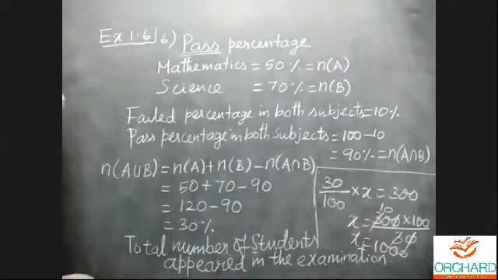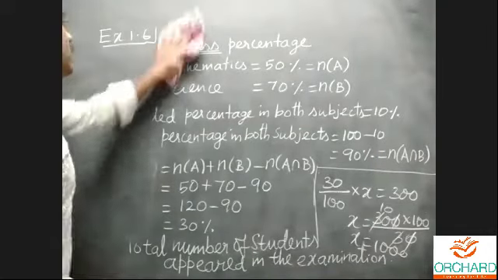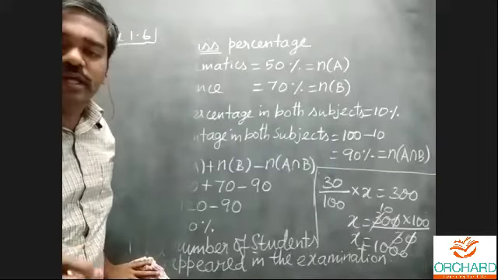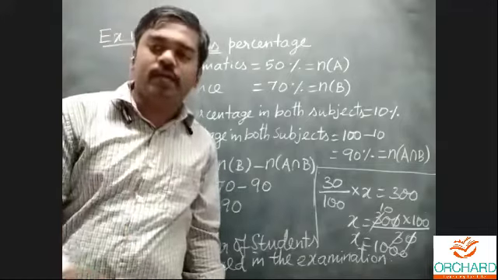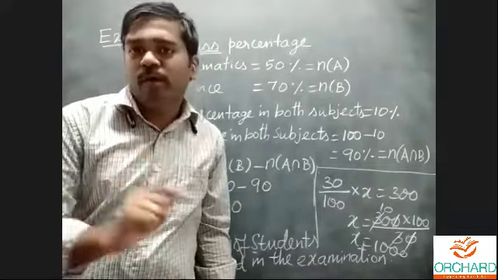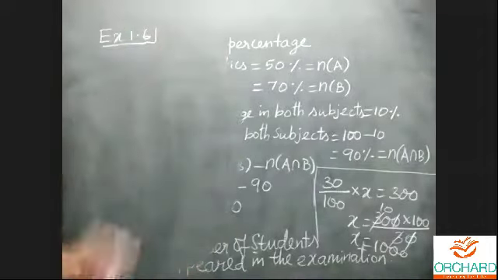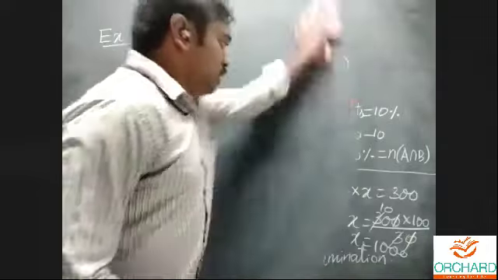Okay, we'll draw the Venn diagram for the 7th problem. With the Venn diagram only we'll solve the problem, because the question itself strictly mentions to illustrate the information by means of a Venn diagram. For illustrating the information in the Venn diagram, they will provide 1 mark. Already you know what is A minus B and what is B minus A in the Venn diagram. I'll draw the Venn diagram.